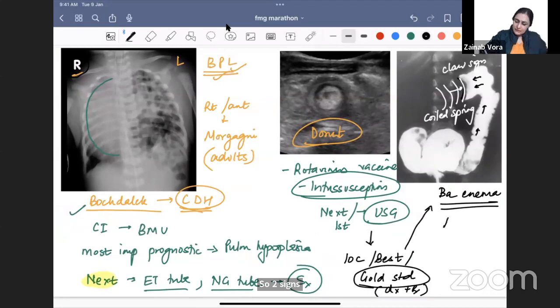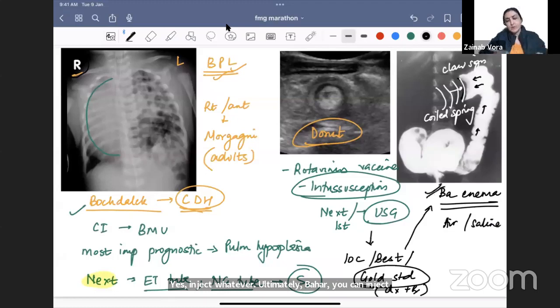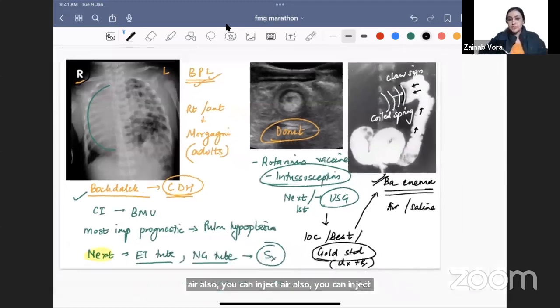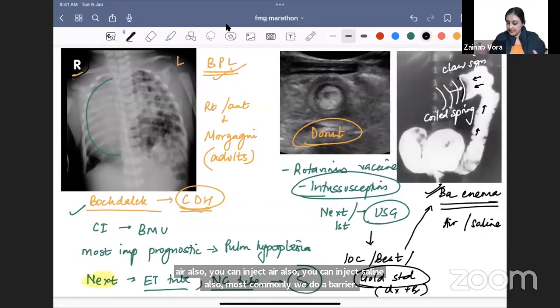Instead of barium enema, can I do air enema? Yes, inject whatever. Ultimately, the aim is to push it out. You can inject air also, you can inject saline also. Most commonly, we do a barium enema, right? So this is what you have to understand about intussusception.